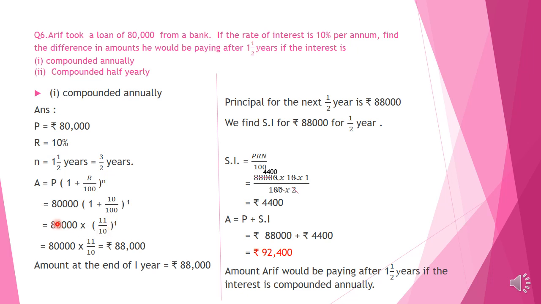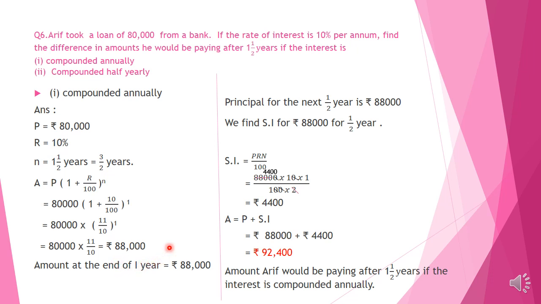So the equation becomes 80,000 into 11 by 10 raised to 1. And we do not write this 1 because it does not make any difference. So 80,000 into 11 by 10. And here the 0s get cut. So 8,000 into 11 we get 88,000. This is the amount at the end of 1 year.